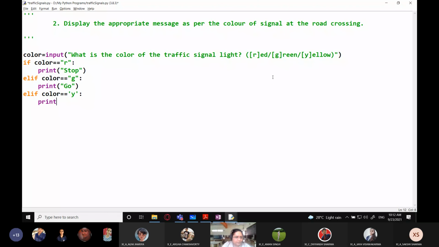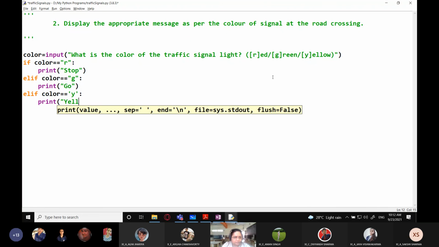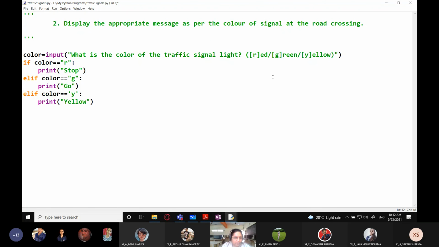Okay. Then print yellow. Actually, I'm not going to print yellow, I'm going to print caution. Right. So there will be a caution, and for go I can just give a kind of a zoom effect that you can go, and stop means halt. So for that I can just give stop like this. I just added some extra effects to that, right? And now over here, we don't need the third one. You don't need anything in the else part, right?